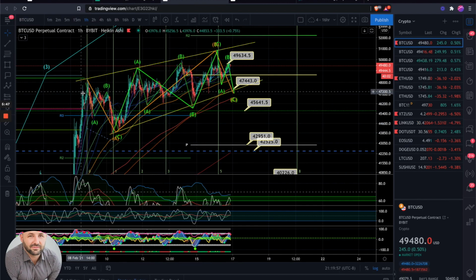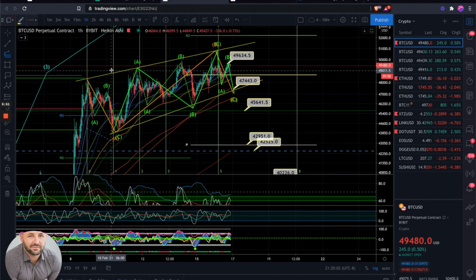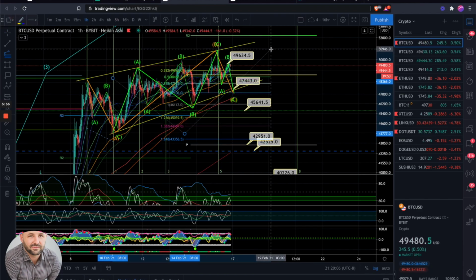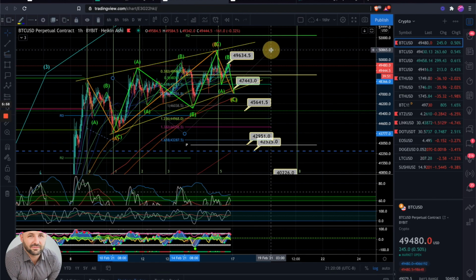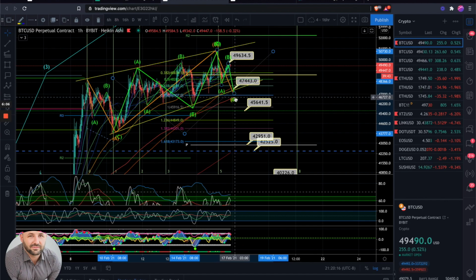And if this is really a WXY, just a complex correction, if we take the trend extension, right above it we have the 618. 786 is that other one, really at that other 100 EMA, I believe, looks like 1-to-1.